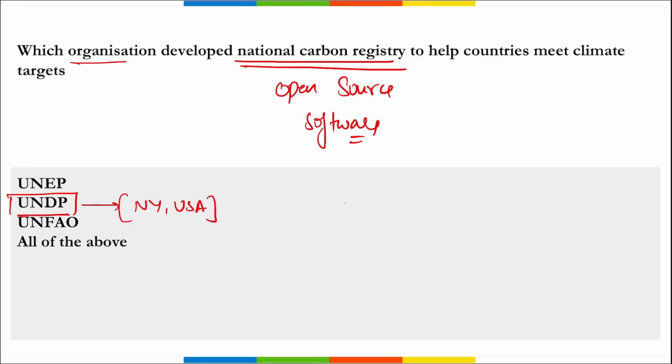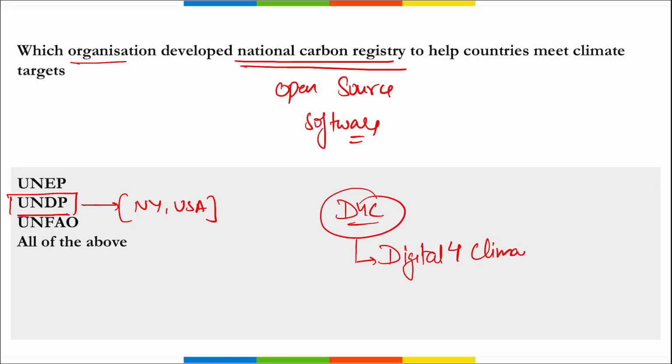and it will build on ongoing work by the Digital for Climate Working Group, D4C. That is your Digital for Climate group. This group includes UNDP, World Bank, United Nations Framework Convention on Climate Change, and the European Bank for Reconstruction and Development.